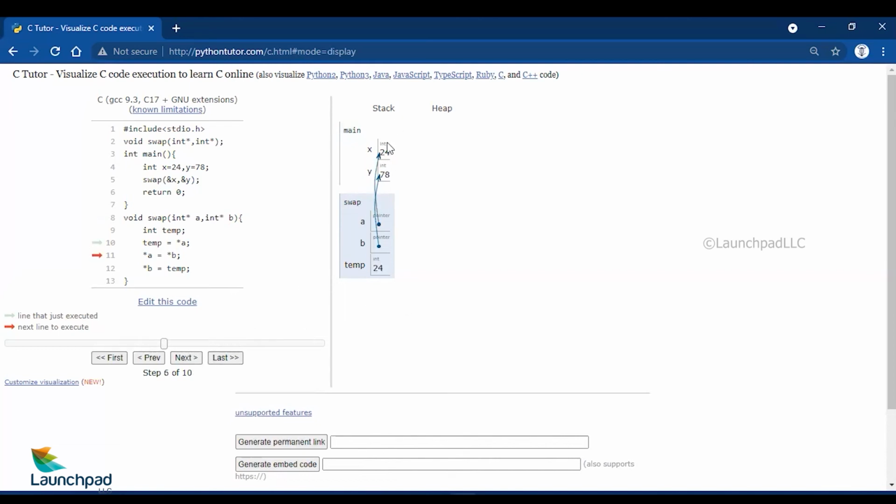So star A is copied to temp, 78 is copied to x, as you could see here, because that is referred with pointers of star A and star B accordingly. And star B will take temp's value. As you could literally see, the values inside the main function are getting swapped. And by the end of the swap function, the swapping has happened. So swapping can be done only with the help of reference variables. So that is why we have something called call by reference. And these two are the function codes which we need to write for swapping two numbers.